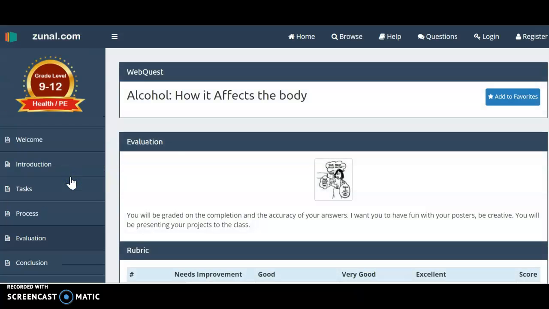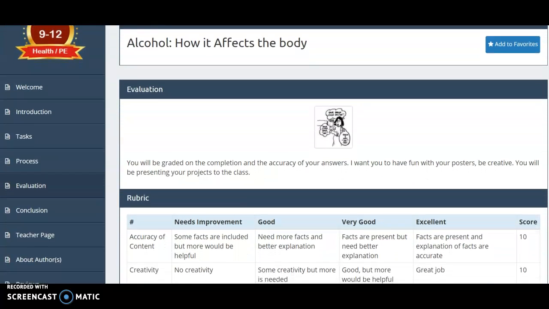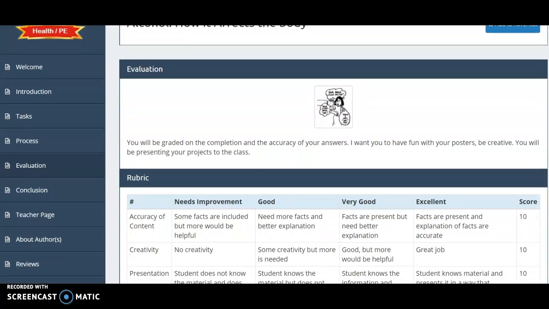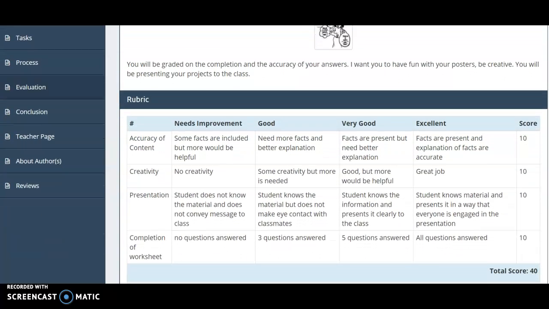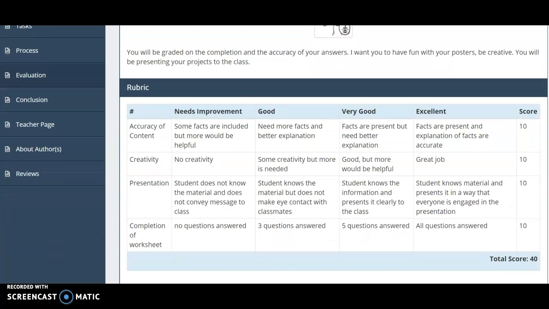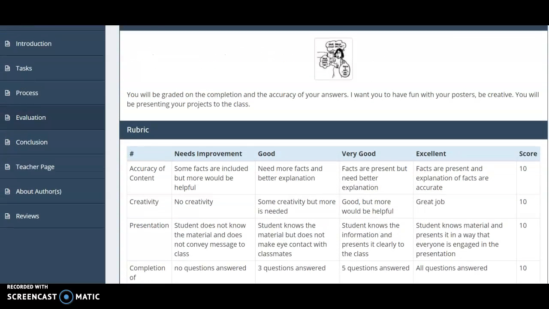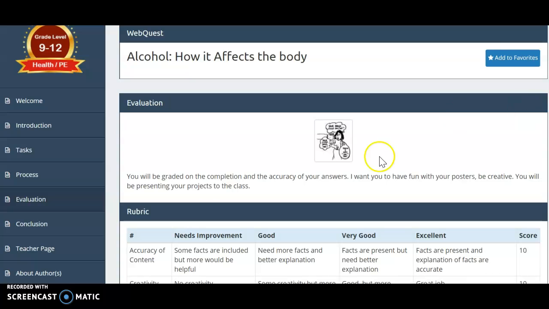Under the evaluation section here, there's evaluation on a project, but there is no description of the project except for something like, I want you to have fun with your posters. This graphic here is not something I can open, so I really don't even see if that's supposed to be helpful. Here is a rubric, which, deciphering this, gives me a little more idea about what's supposed to be happening. But again, just the presentation is really not straightforward at all.